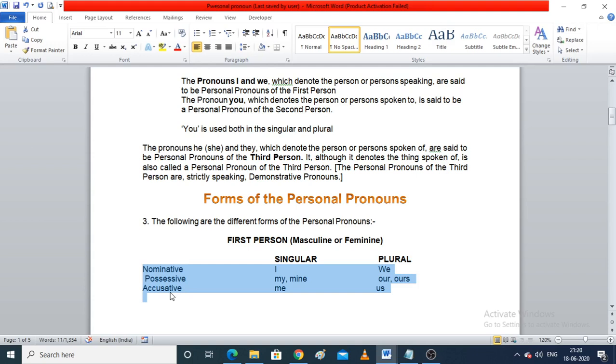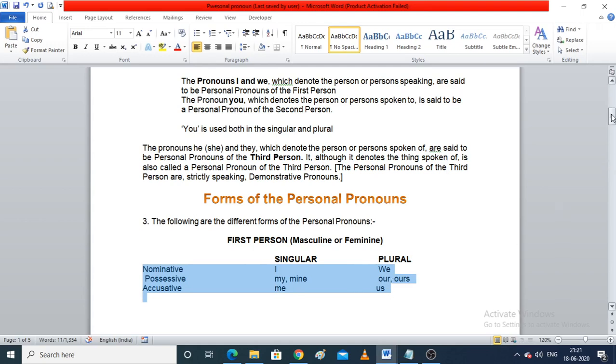Now what is the difference between nominative and accusative? The nominative pronoun usually shows the subject of a sentence, and an accusative pronoun shows the object of a sentence. Fine. Now these are the pronouns of first person: I, my, me, we, our, us.